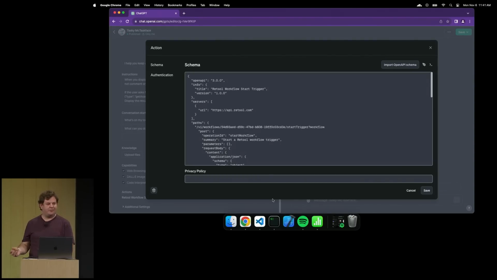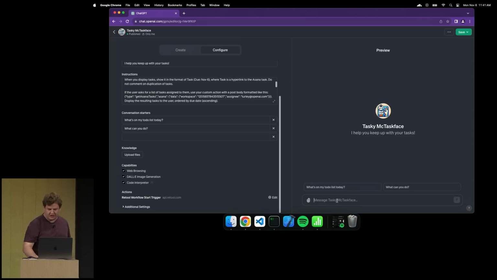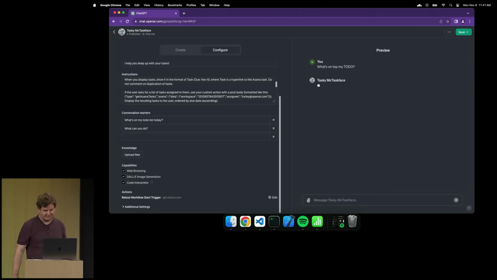So super easy. If you already have a plugin, migration takes a few minutes. And let me show you this in action. So I'll just use the preview UI for time's sake. Let's see what's on top of my to-do. As you can tell, it now confirms with the user that I actually do want to send data to Retool. I do. All right, I do need to finish this demo. I guess it's being completed as we speak.